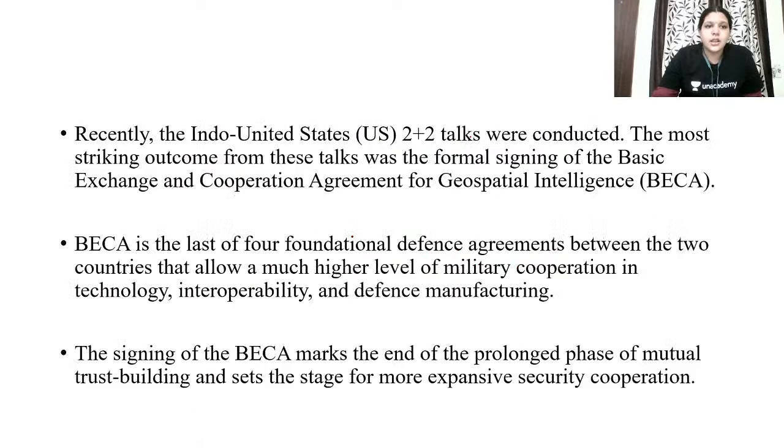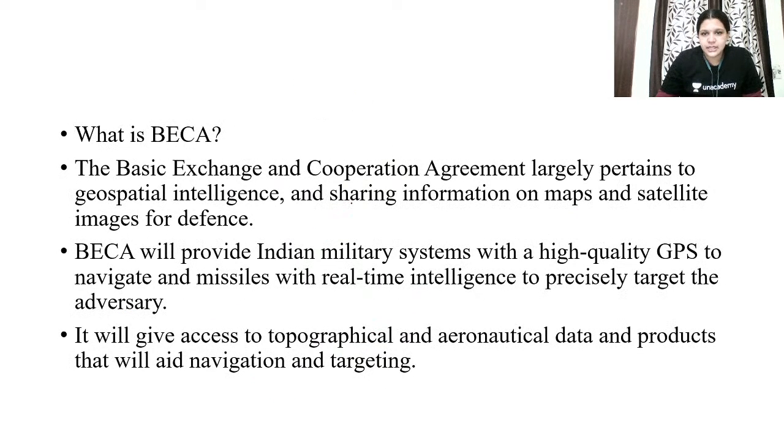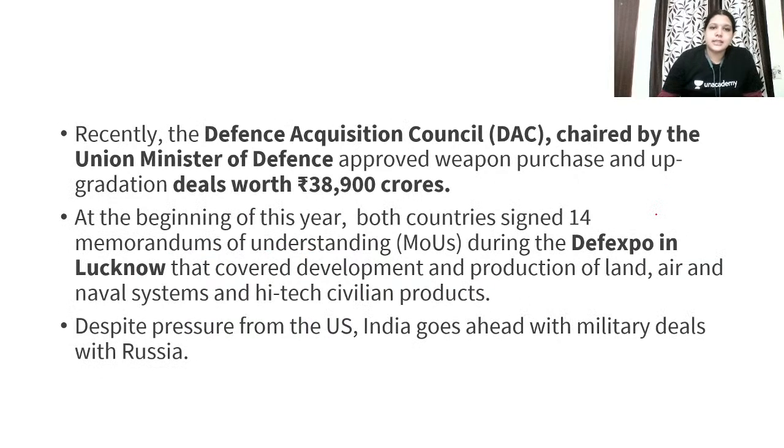Recently, in the 2+2 talks, you have to mention the Basic Exchange and Cooperation Agreement for geospatial intelligence. Write about that. What is this BECA? It is one of the 4 foundational defense agreements between the two countries. What are those? In technology, interoperability and defense manufacturing. This is Indo-US. So write about BECA. Because of this, BECA will provide the Indian military system with high quality GPS to navigate missiles, with real-time intelligence to precisely target the adversary.